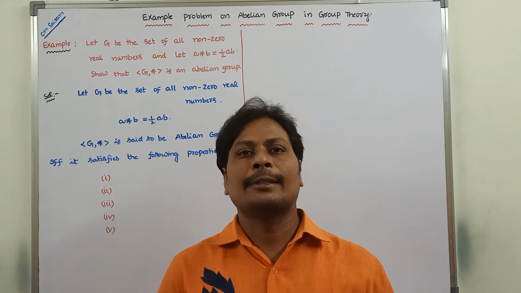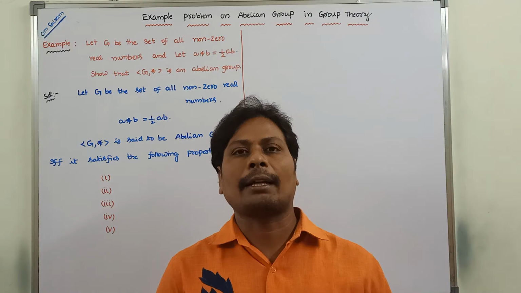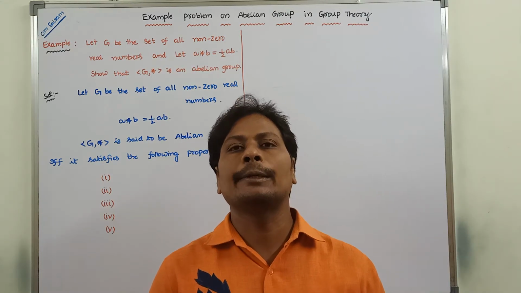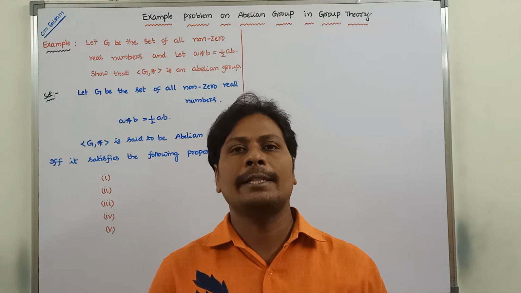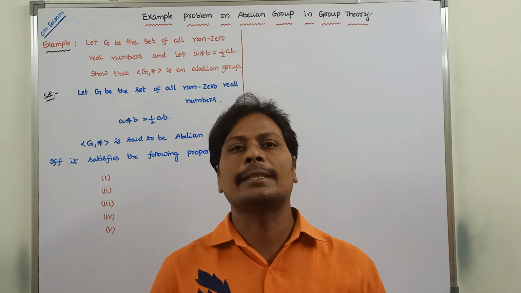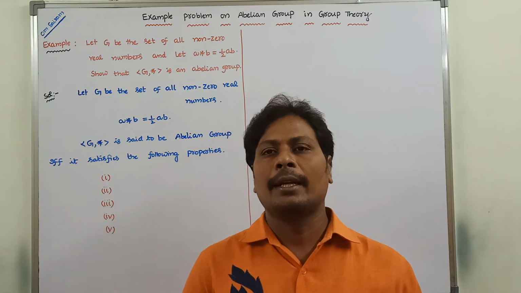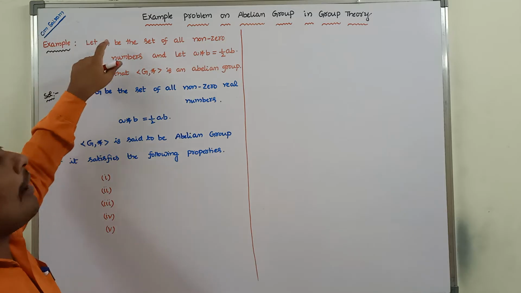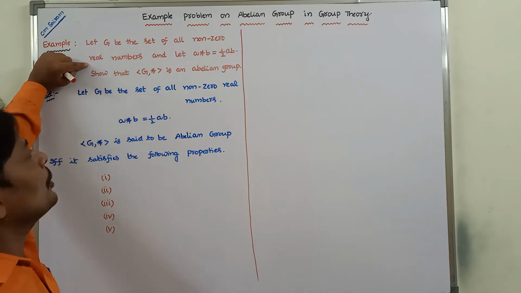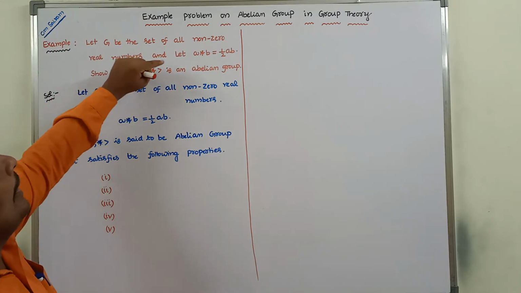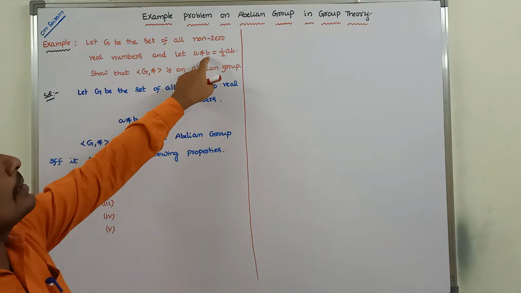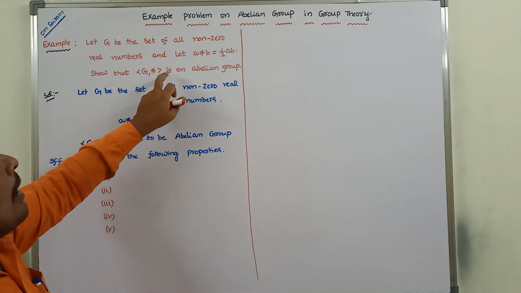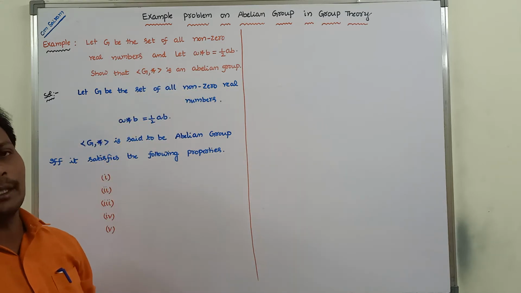Hi friends, today I am giving a lecture on an example problem on abelian group in group theory, over algebraic structures in discrete mathematics. Okay, so this is the given problem. Let G be the set of all non-zero real numbers and let A star B equal half AB. Show that G comma star is an abelian group.